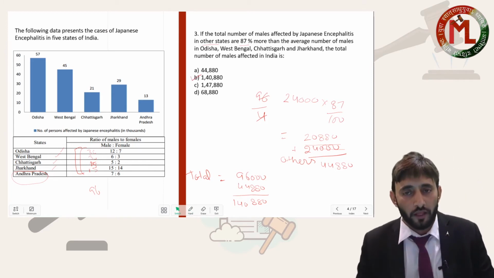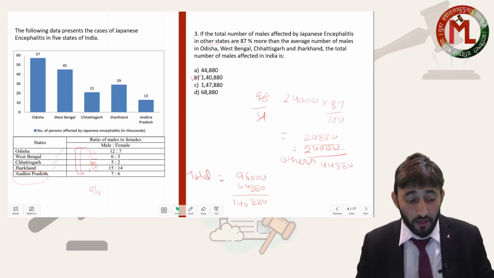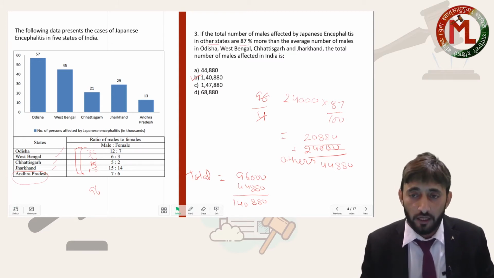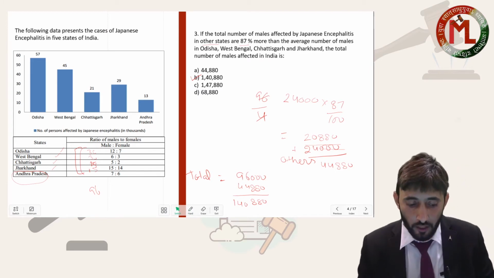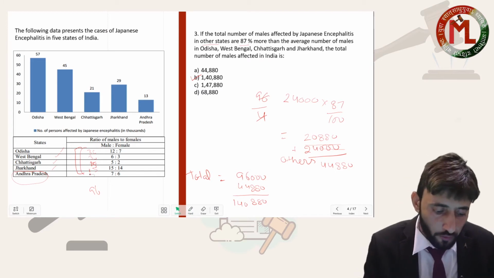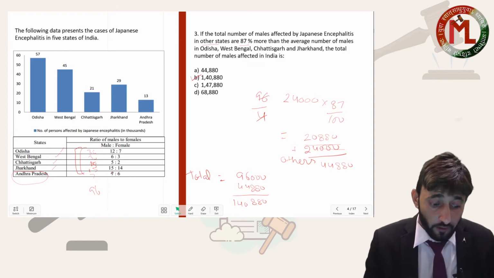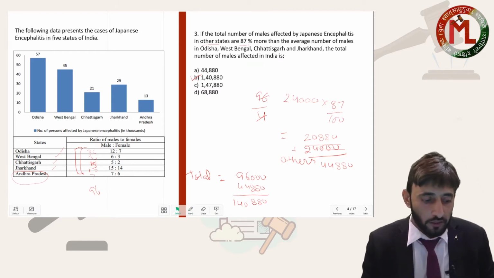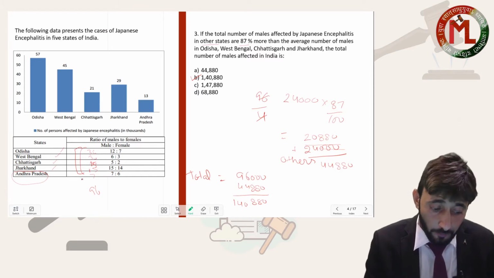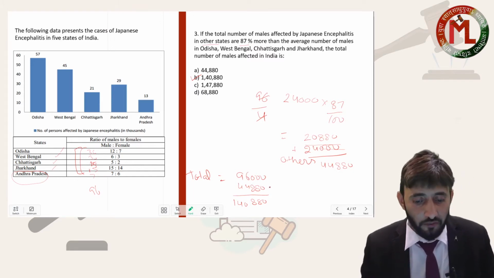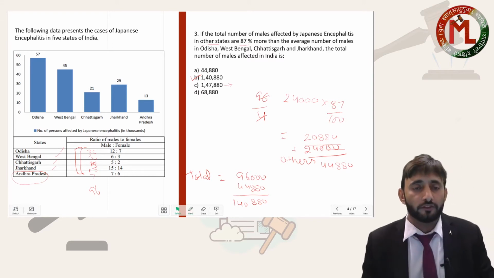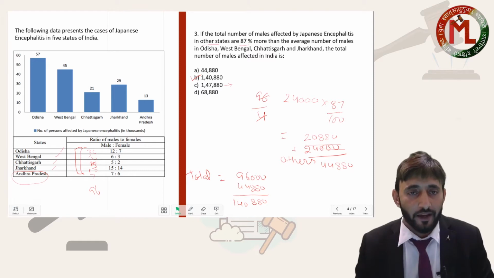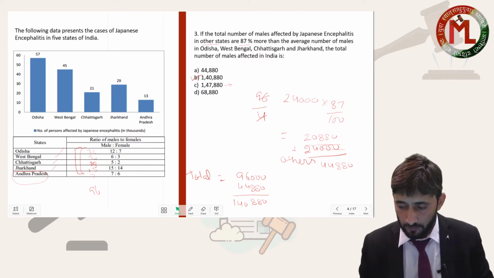So here you have to take care of this thing, that when we are considering others data other than these 4, AP will also be treated as others. Now what most of the students do, while finding the total they add the 4 and AP, and take this as the others. Then they will be getting 147,880. This is also provided in the options, but that will be the wrong answer. Okay, my dear, I hope you are getting it.